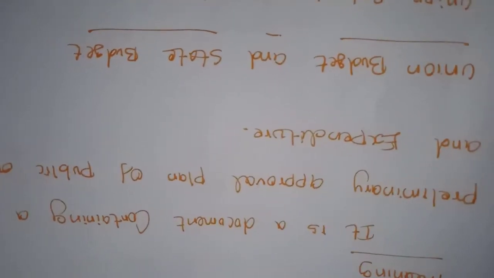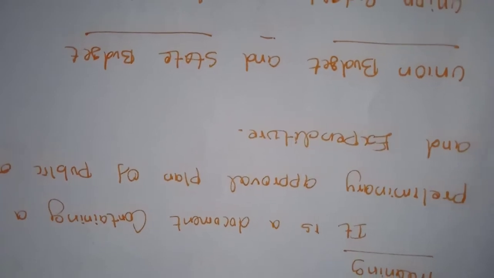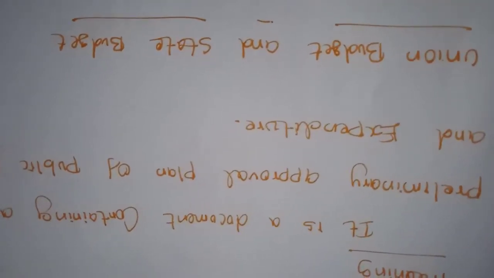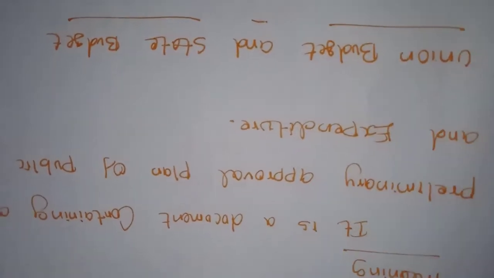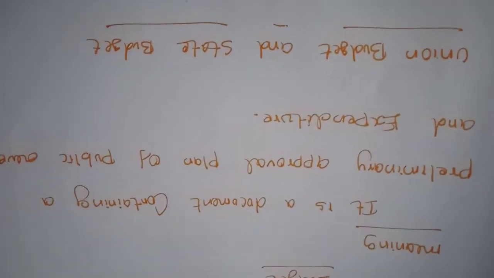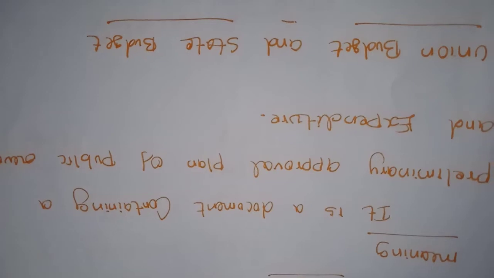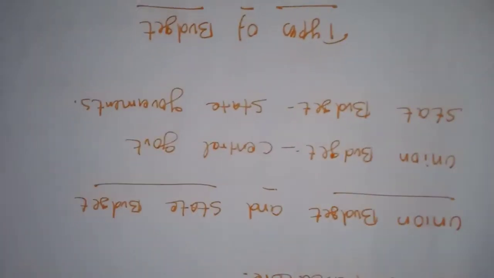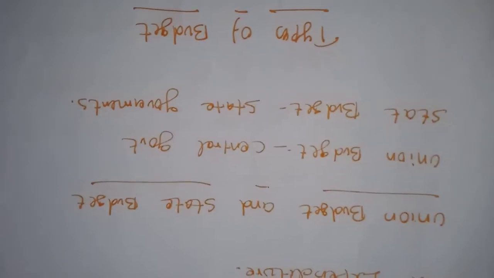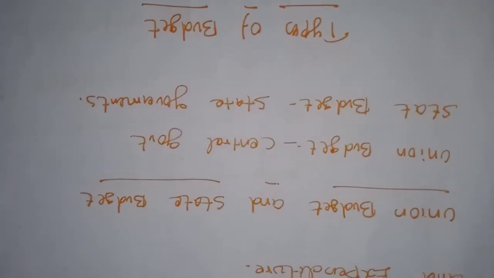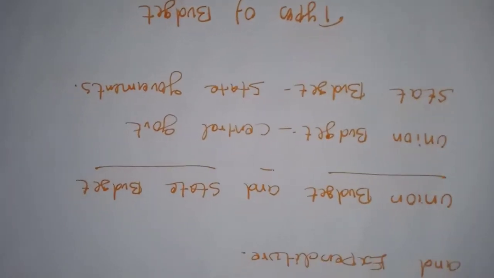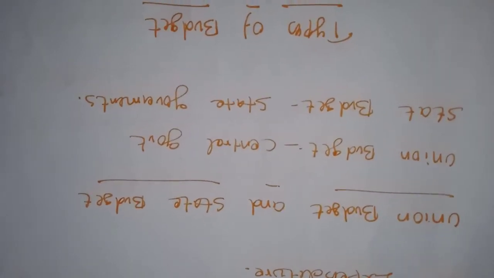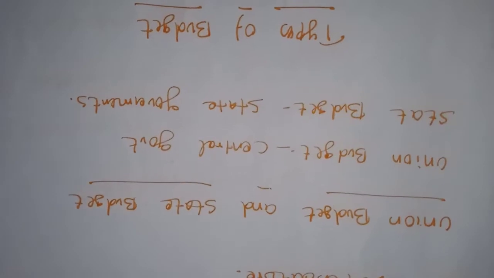Normally, if you want to do any plan or function, you must first make a plan of how much budget will be required. This is the same. Here there are two types of budget. The two governments will run a budget. That budget is classified into two types: union budget and state budget.